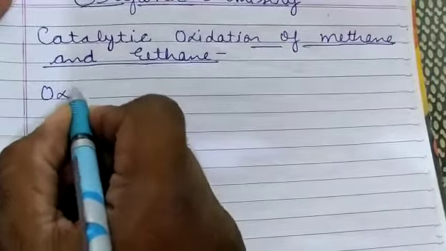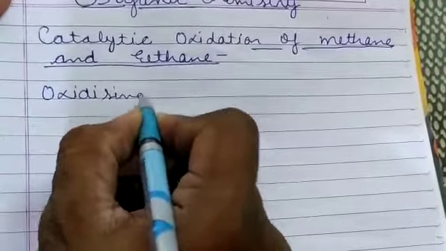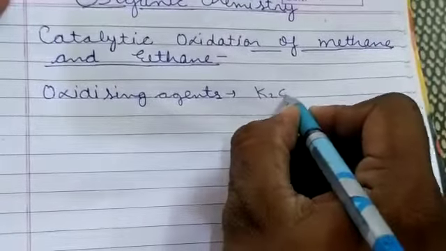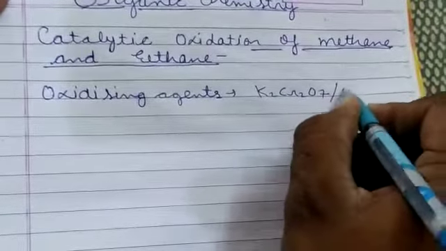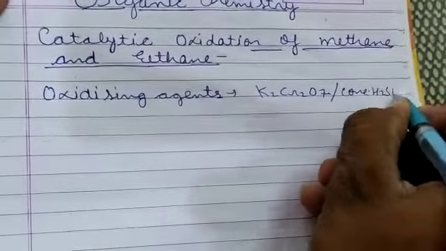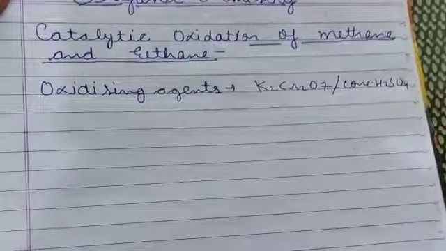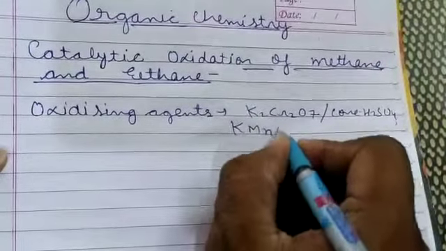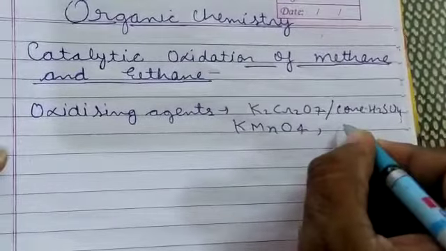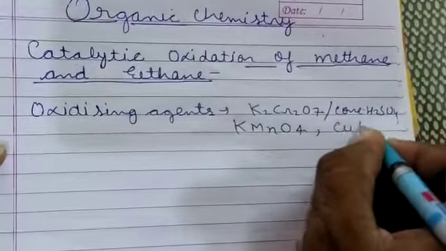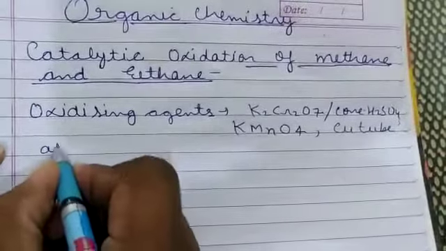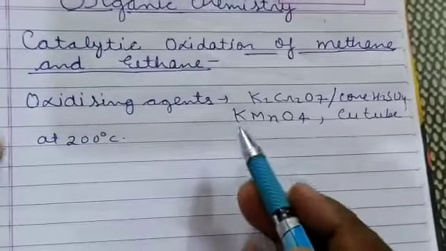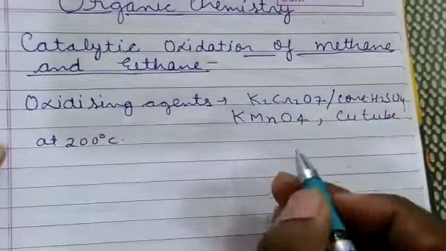It can be done in presence of oxidizing agents like K2Cr2O7 / concentrated sulfuric acid. You can use potassium permanganate, or even you can use copper tube at 200 degrees Celsius. If you have any of these things, methane and ethane get oxidized.